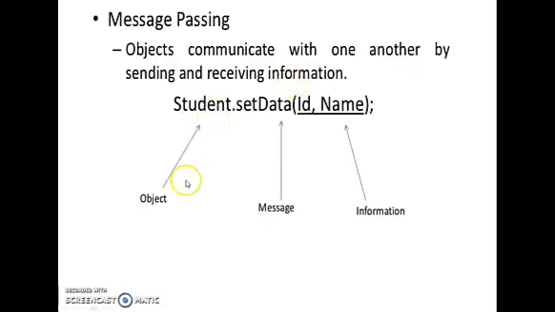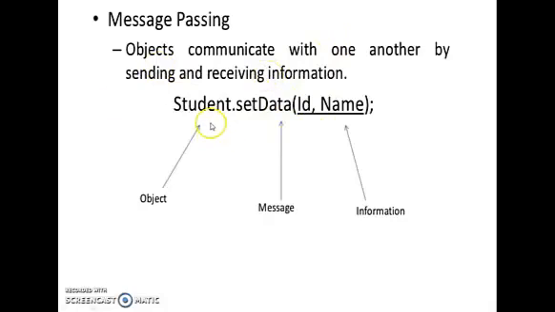Here student is the object and the message is setdata. The message sends and receives information: the ID, the student registration number or roll number, and the student name. With the help of ID and name, we can set the data.